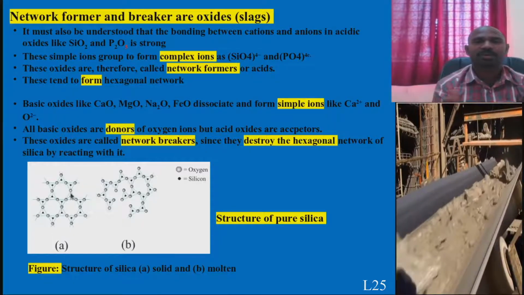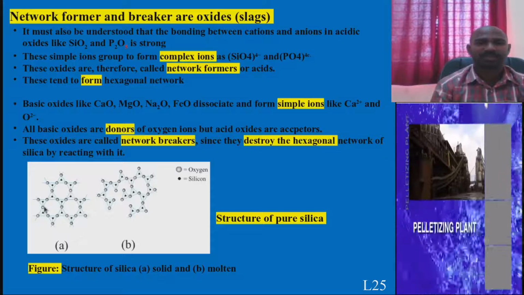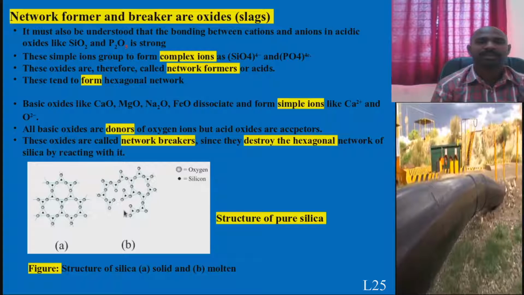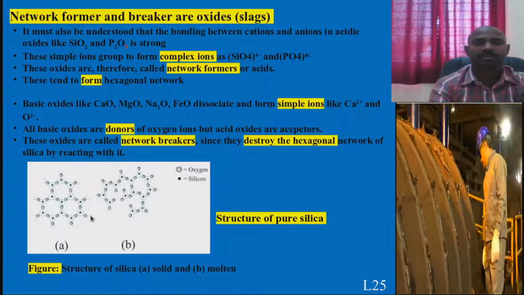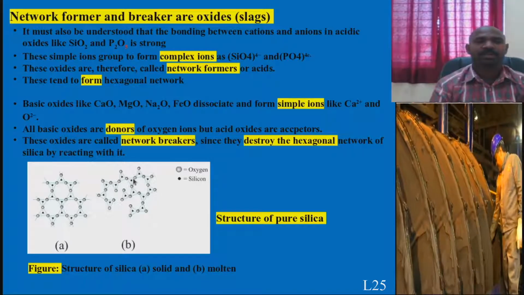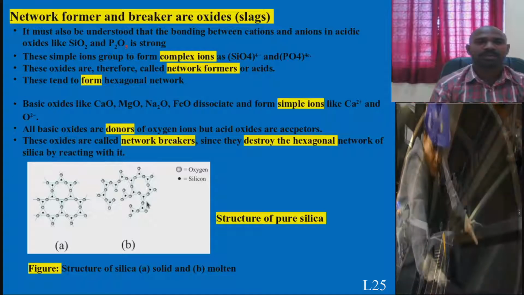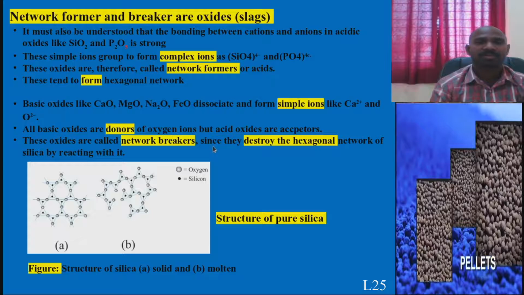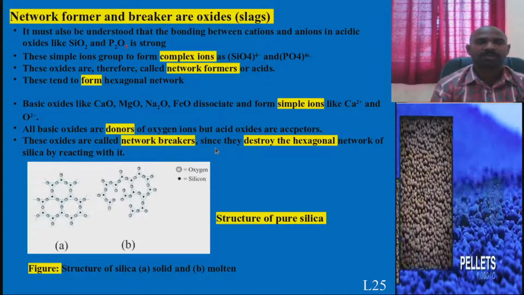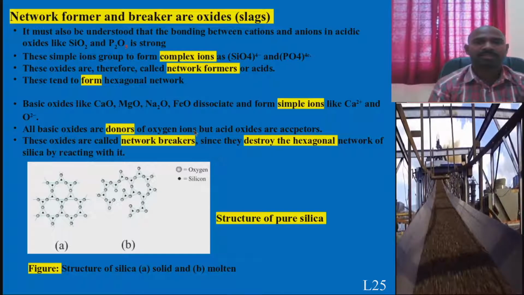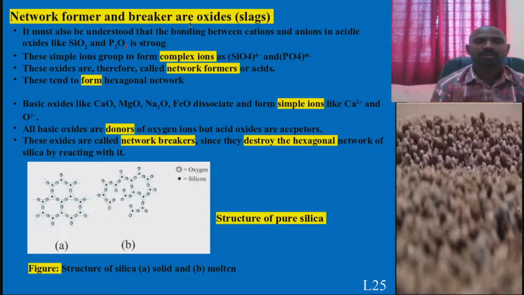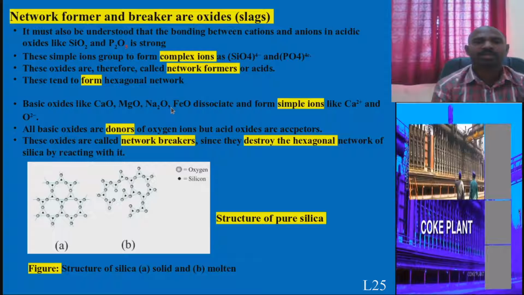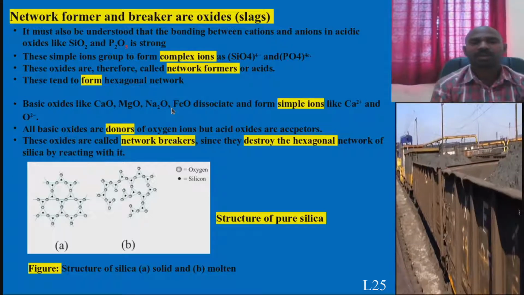This is the structure if it is in the form of solid, this is how the silica looks. If it is in the molten form, it disperses. There will be a large difference from ion to ion in the case of acidic oxides. This point you need to understand logically and remember. There may be more questions on this network former and breaker. They may try to ask more examples in the GATE examination.